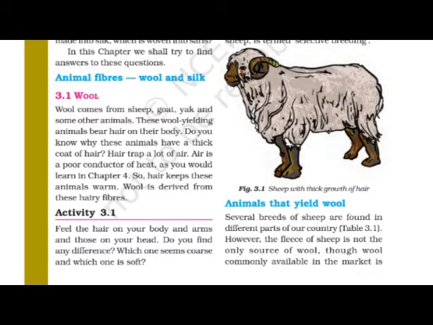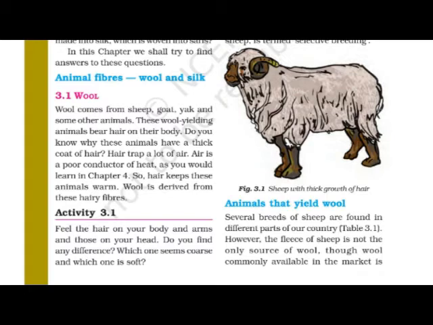As these hairs are important for the animals, they are very important for us also. In which manner? As you know, we are going to obtain the wool from these hairy fibers. Okay, now let me see the activity number 3.1 that you have to perform. You can fill it. Okay, activity number 3.1.